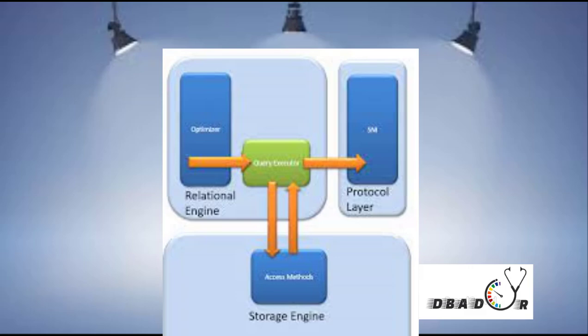So we have 3-4 different flavors of connections, and establishing the connection is managed by the network interface.